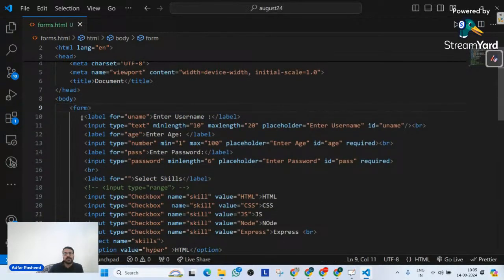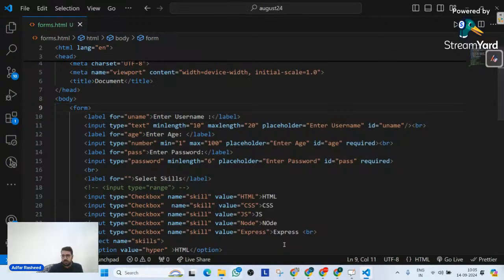In that form, there are different types of input fields: type text, type email, type password, type number, type date, type file, type URL, type range, type reset, type color, and so on. All of those input types help us define different types of inputs in our web application so that we can expect a user to give us different types of inputs according to our requirements.